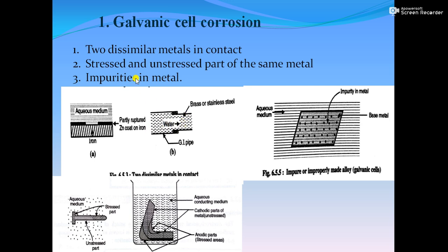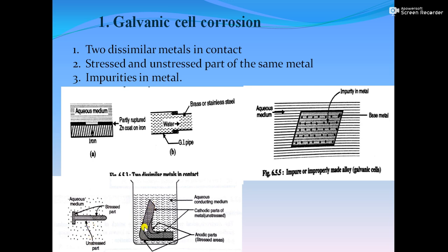Second condition: stressed and unstressed parts. As you can see, there is a nail. As you can see, this head portion and the tail portion will be the stressed part of the nail, and this will be the unstressed part of the nail, because from here you give the stress on the nail and from this side it just goes inside the wall. So in both cases, the head and tail part is the stressed part, and it is going to work as anode, and this unstressed part is going to work as cathode.